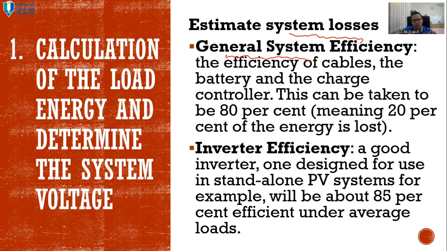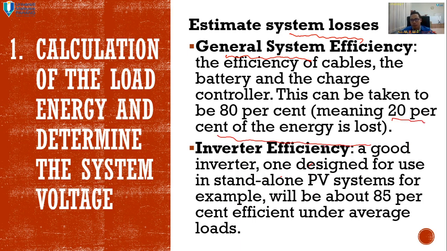Let's say you can assume all your system, the cable loss, the battery, the charge controller, maybe there's some dissipated power, we cannot clearly trace it, but we just assume 20% of the energy is lost.